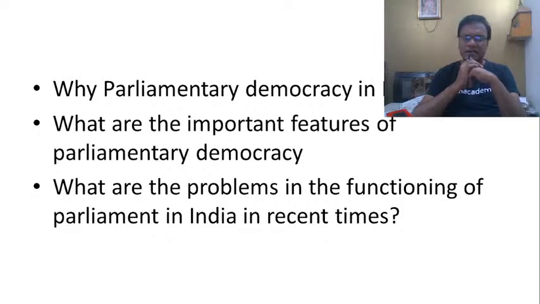You can understand how stable the presidential democracy was, or still is. Even if the president dies in office, it is the vice president who becomes the president. So it ensures unprecedented stability there.